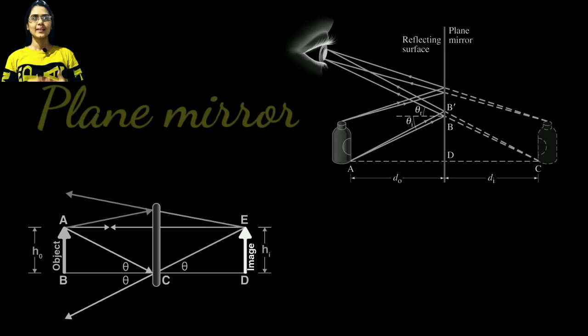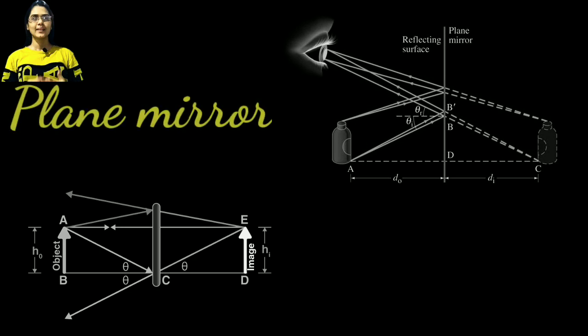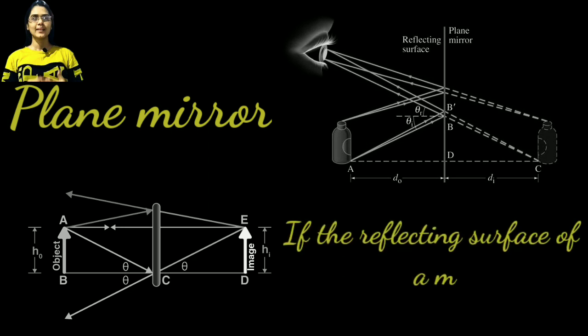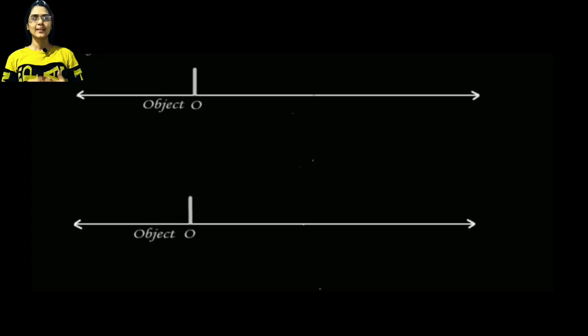Let us understand more about the plane mirror. If the reflecting surface of a mirror is flat or plane, then the mirror is called a plane mirror. Now I am going to discuss how an image is formed by a plane mirror.